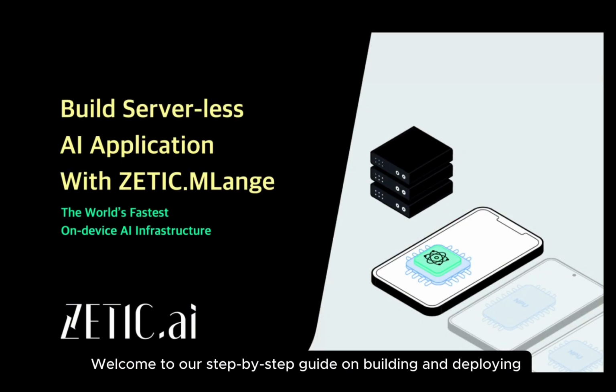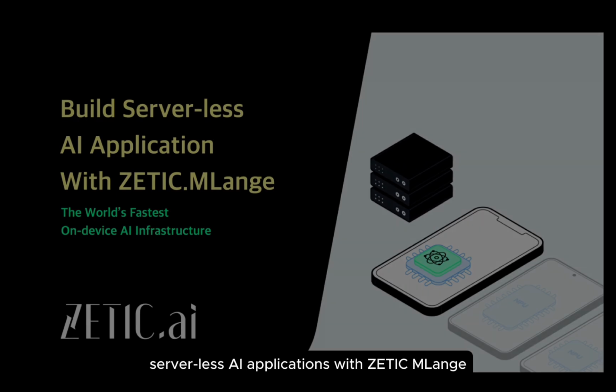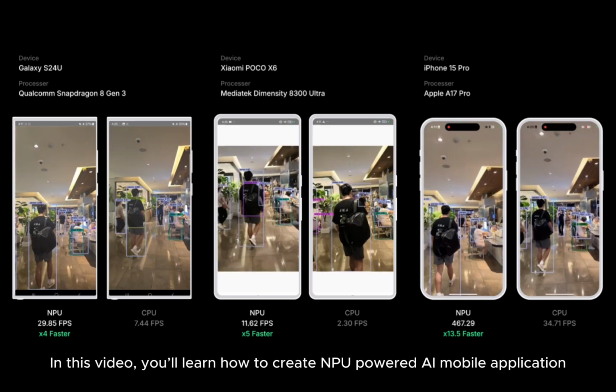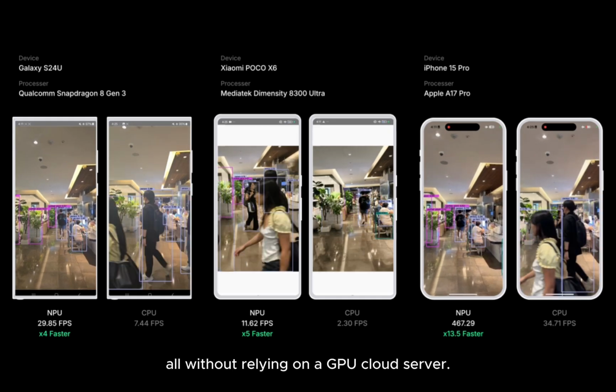Welcome to our step-by-step guide on building and deploying serverless AI applications with ZETIC MLange. In this video, you'll learn how to create NPU-powered AI mobile application, all without relying on a GPU cloud server.